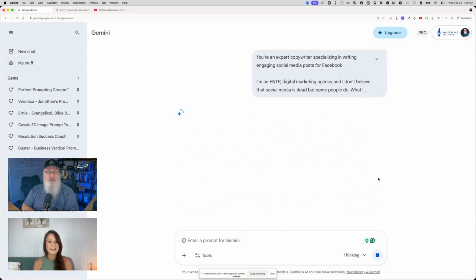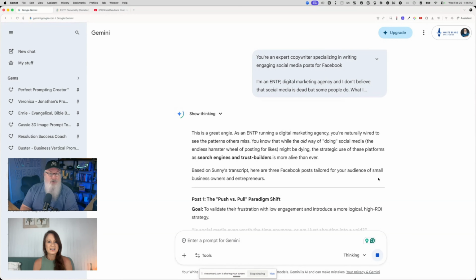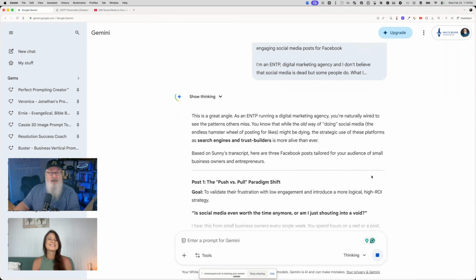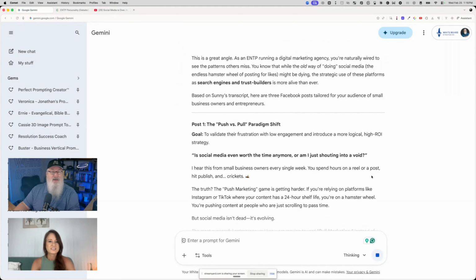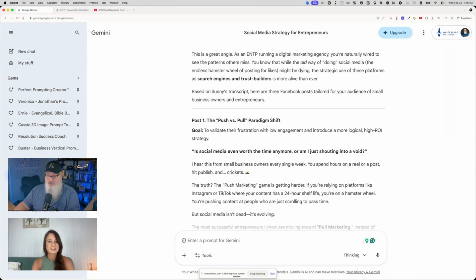Now we'll take a look here, and it should create for us in just a few seconds 3 unique Facebook posts. Now I want to warn everybody, don't just copy and paste these in. We want to take a quick moment and look at them. But if you're posting 3 posts a day, by the way, that's what I recommend you should be doing as a business owner, this will give you an entire day's worth of social media in just a few seconds.